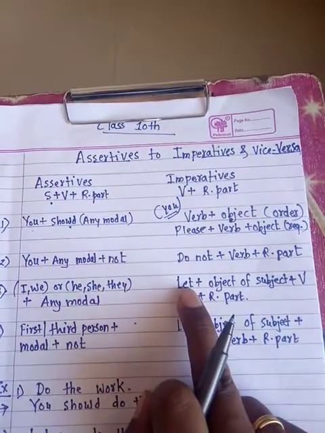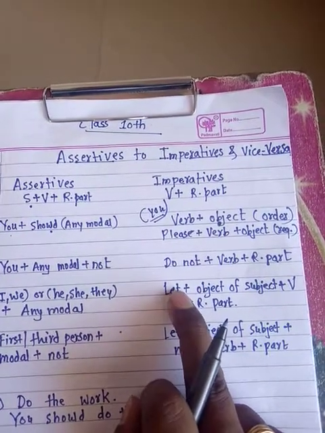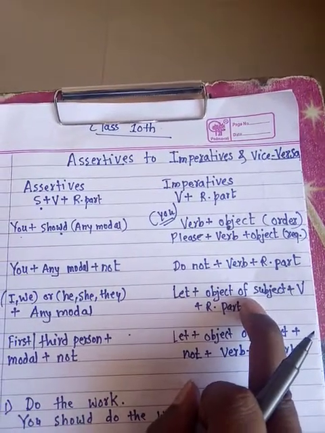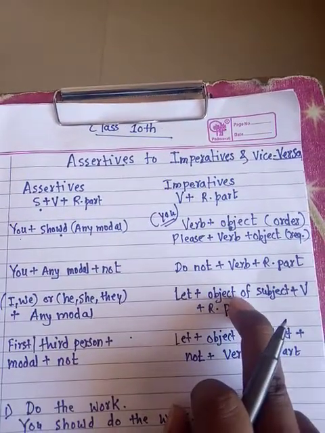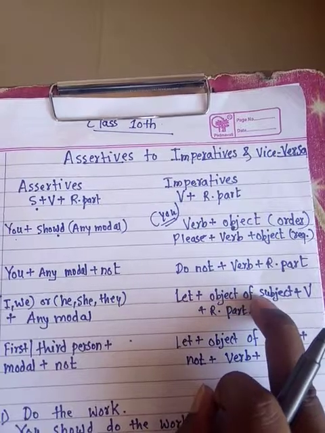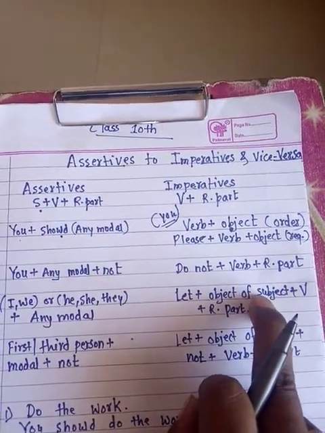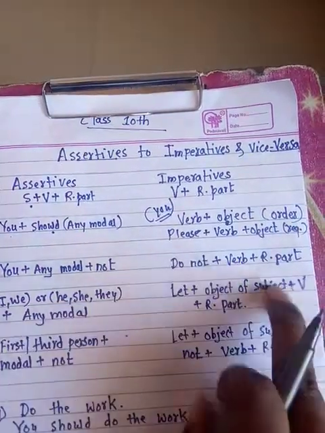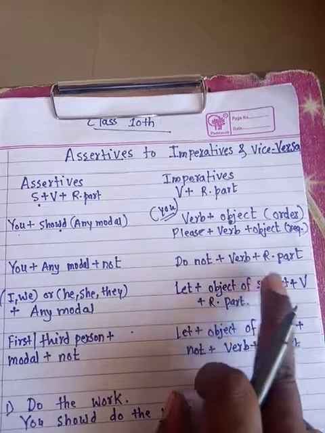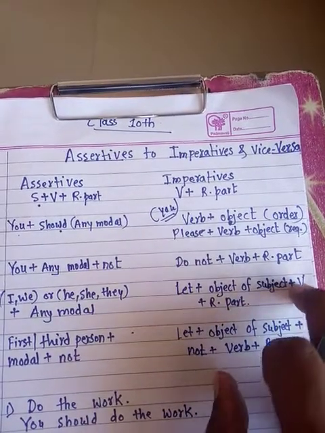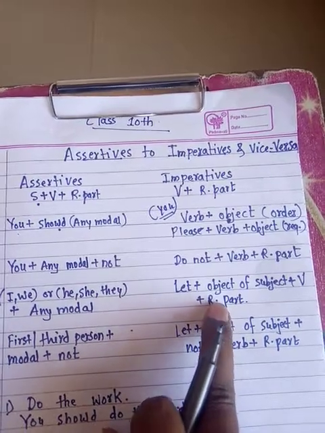Then the imperative sentence of that sentence is let, after that object of subject. Suppose I is the subject here, the objective form of I is me, we is the subject, the objective form of we is us, he, him, she, her, they, them. Like this you have to convert. Then you have to take the verb, then you have to take the remaining part.